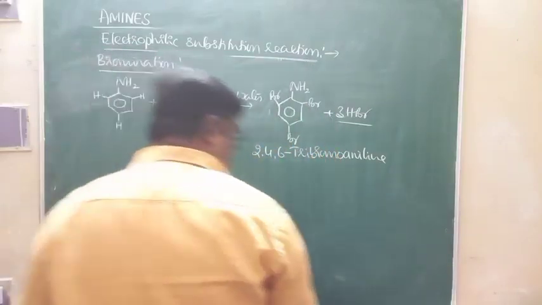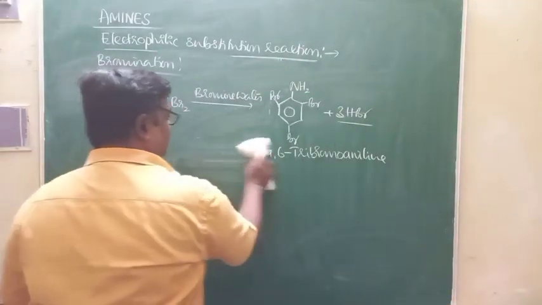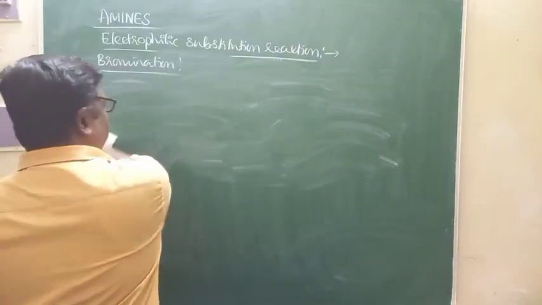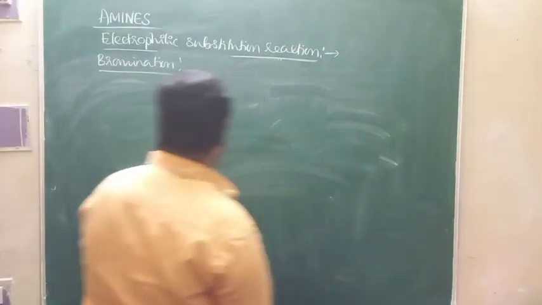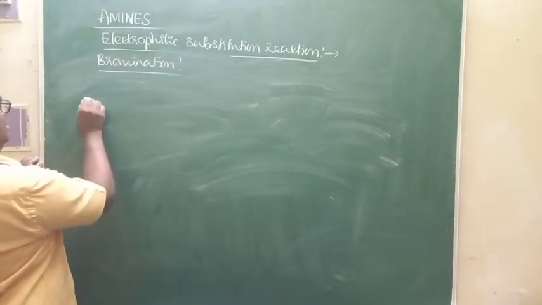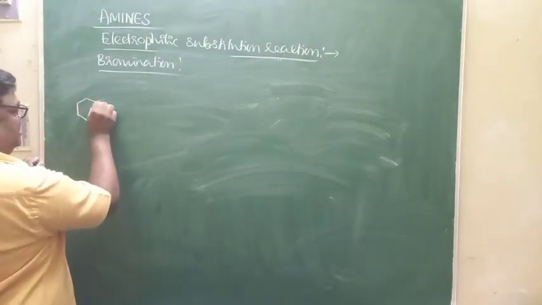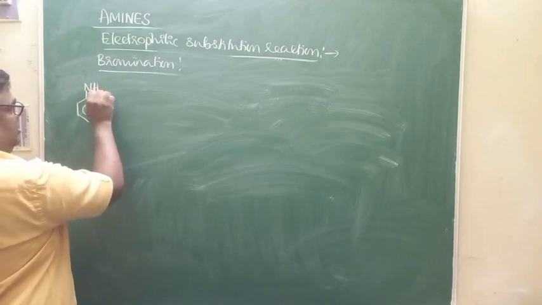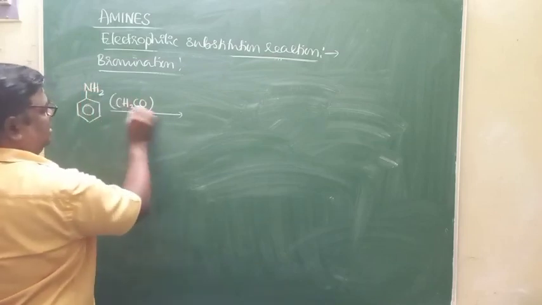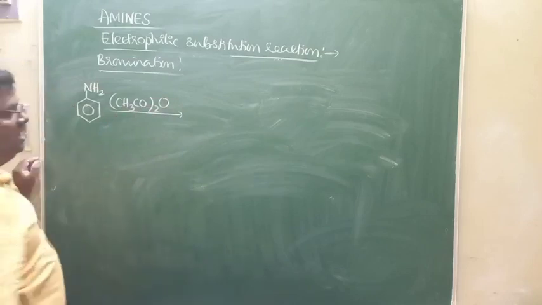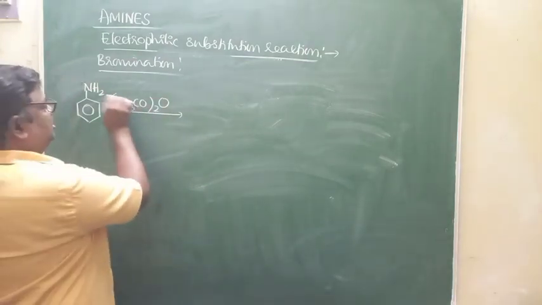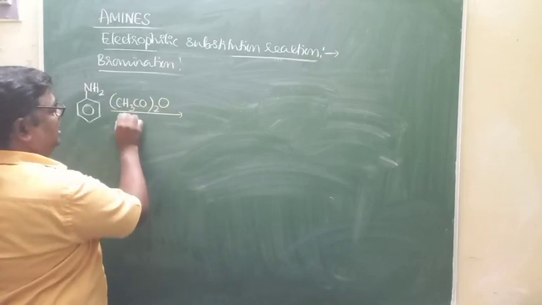Therefore, in order to decrease reactivity of aniline towards bromination, I need to protect the NH2 group. I need to protect NH2 group by acetylation of aniline using acetic anhydride.